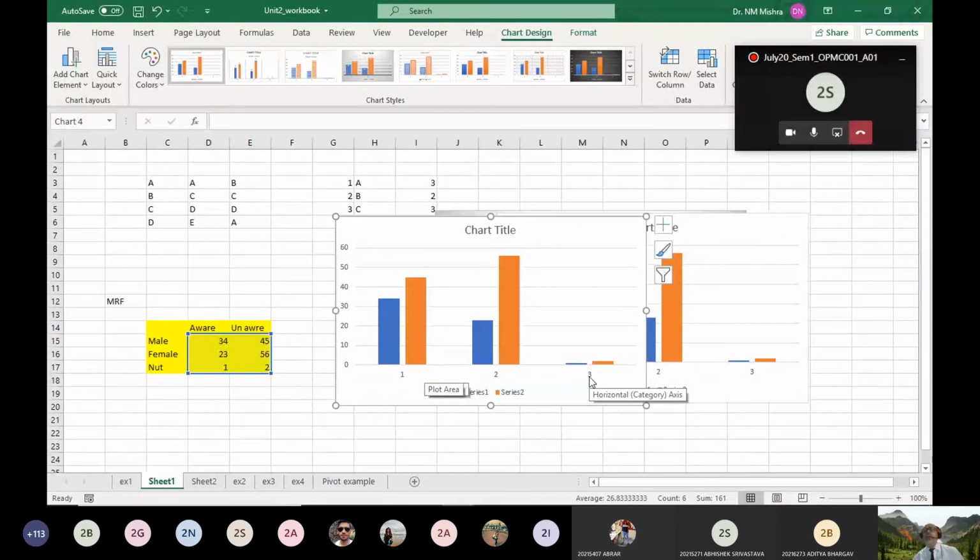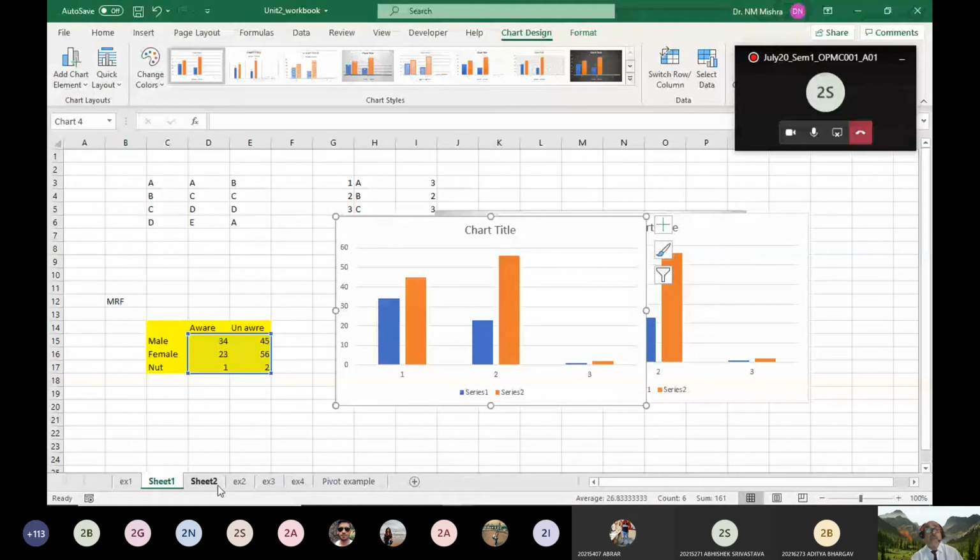So this chart is called a side-by-side bar chart. You learned how the contingency table has to be represented. Am I clear to all of you? Now coming to the next one: how to represent the frequency distribution chart.